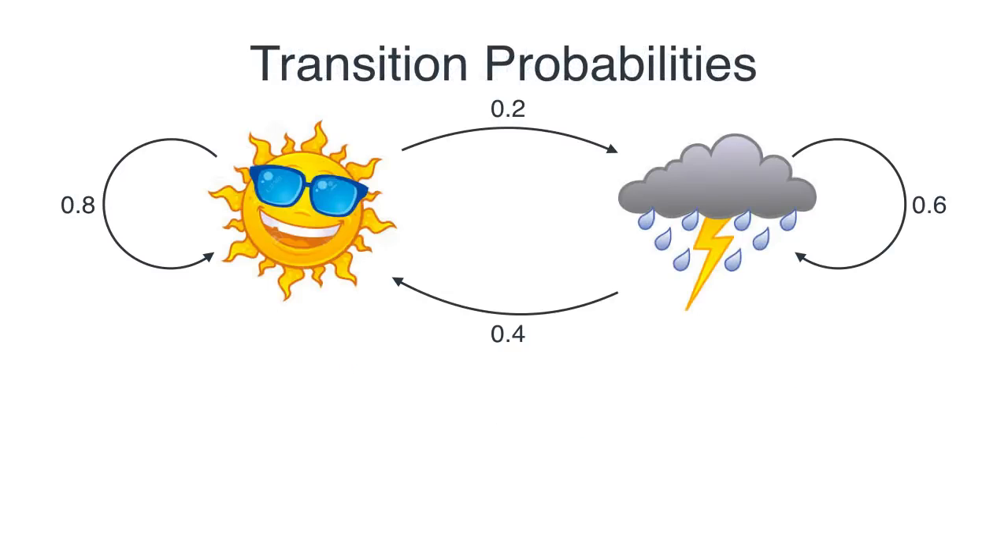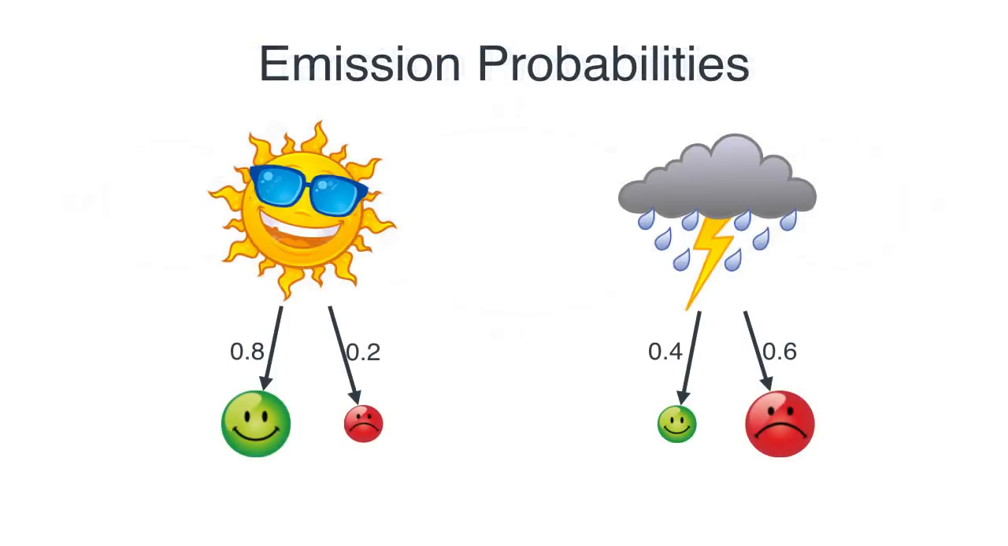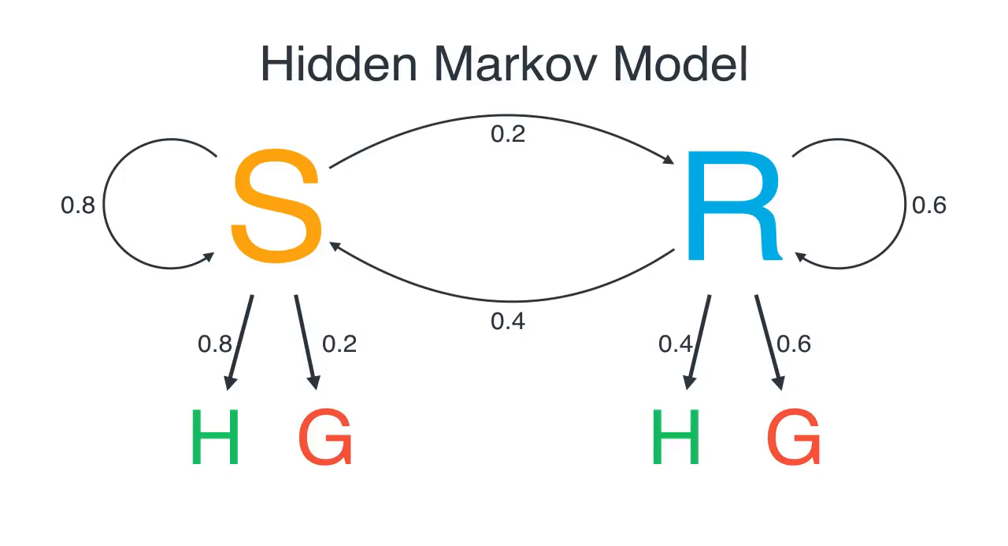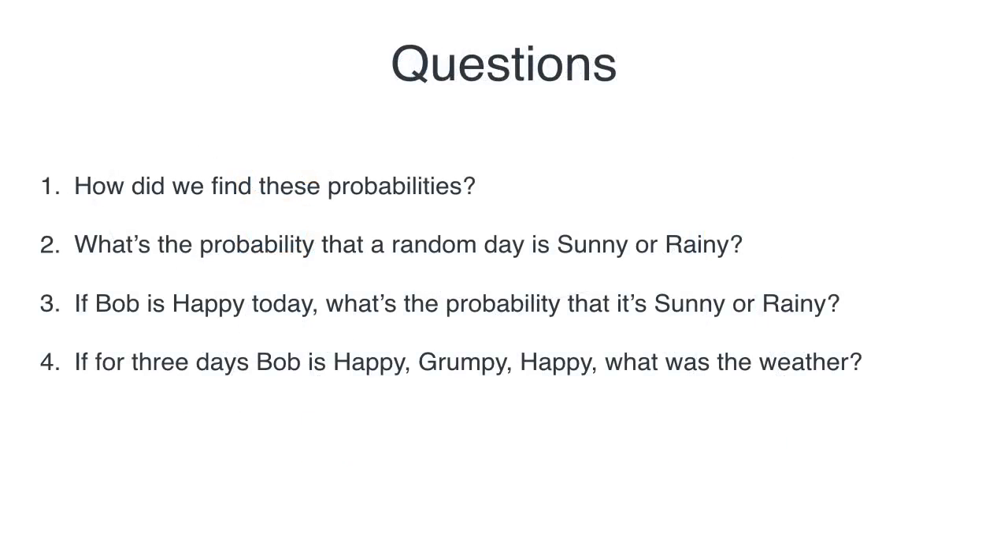And these numbers are called transition probabilities because it's the probability of going from one hidden state to another. And these ones are called the emission probabilities, so the probability that the observations are emitted from the hidden states. If you like letters instead of symbols, then think of this as your hidden Markov model. So in this video, we're going to answer 4 questions. The first one is, well, how do we find these probabilities?